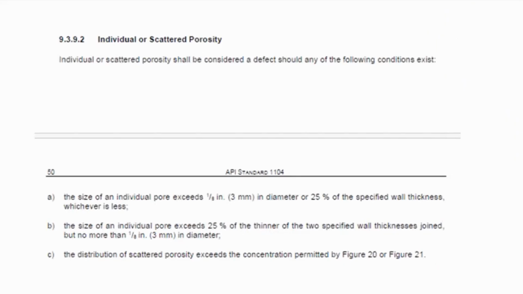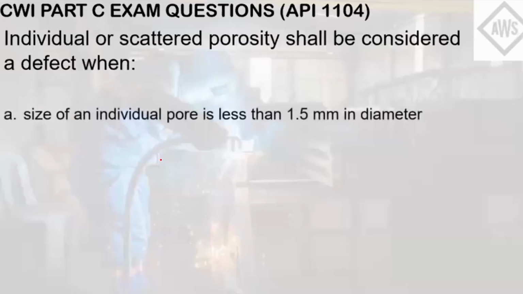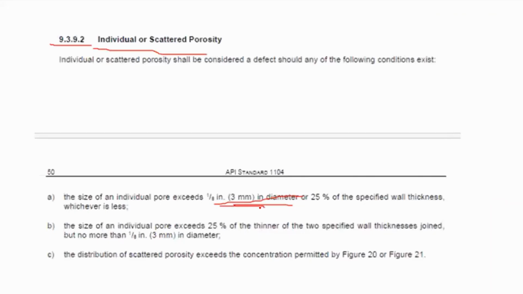The acceptance criteria of various discontinuities is outlined in Chapter 9 of API 1104. The question is asking what are the conditions that will make individual or scattered porosity a defect. It's this one. As you can see, letter B and C matches the description in these clauses, but the size of the individual pore here in the choices is lesser than the threshold of 3 mm in diameter. Hence, this will be considered acceptable and not a defect, since in the choices, the size of an individual pore is less than 1.5 mm in diameter. The limit here is 3 mm.